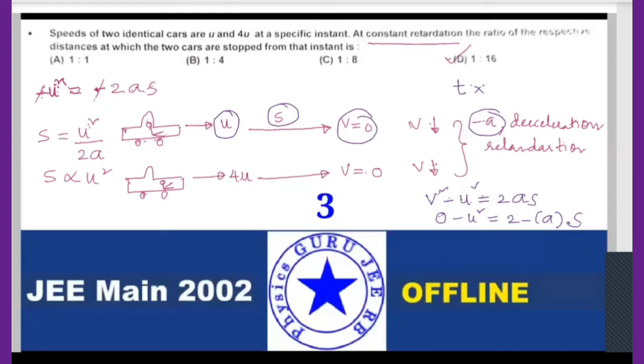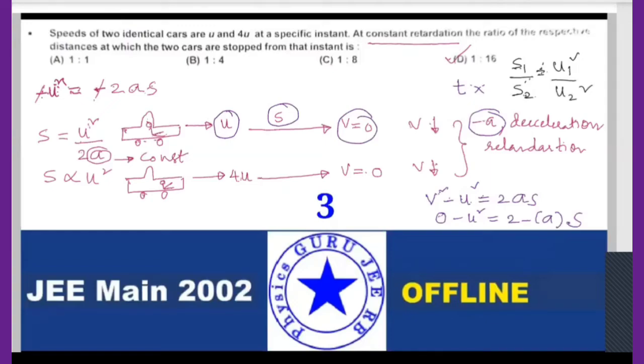We take proportionality when acceleration, nothing but retardation, is constant. That is the meaning of that word. Whenever any term is constant, I can take s is proportional to u square. That's all. Now what I require, let me draw. So s1 divided by s2 is equals to u1 square divided by u2 square. That's all you can substitute here.